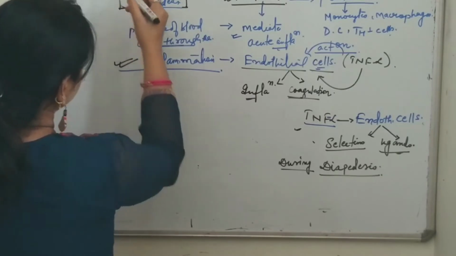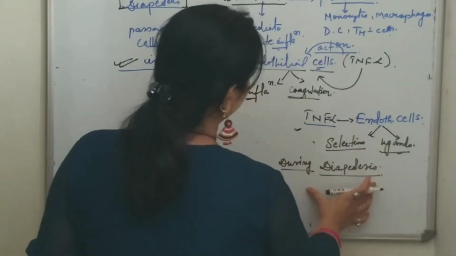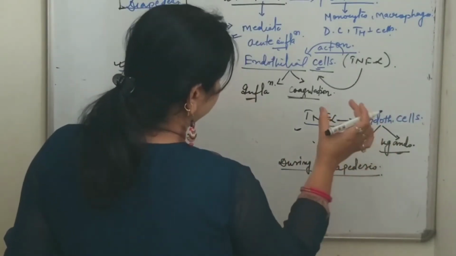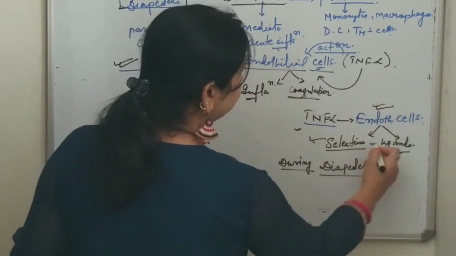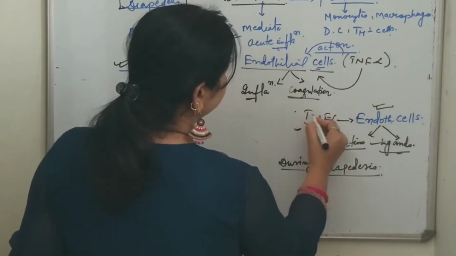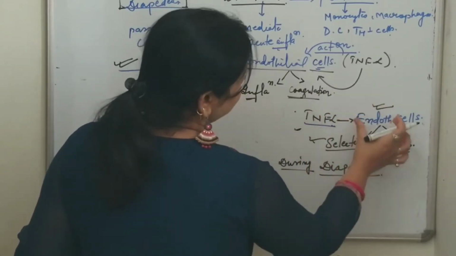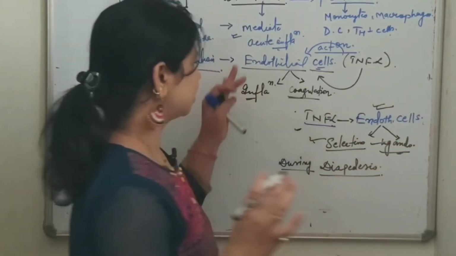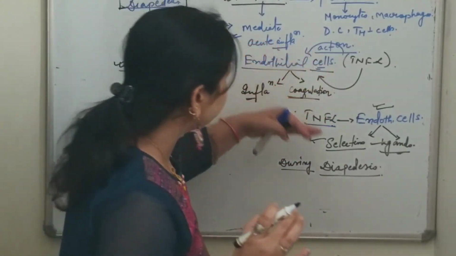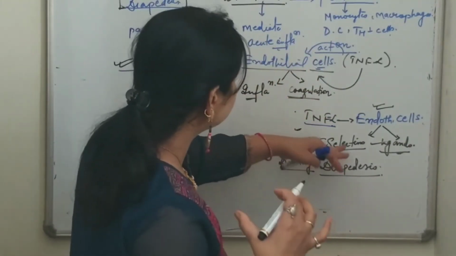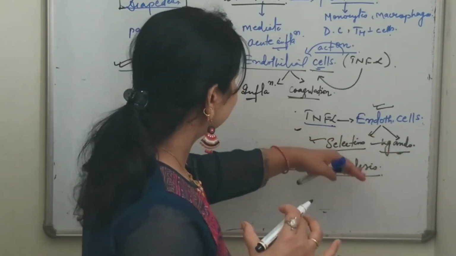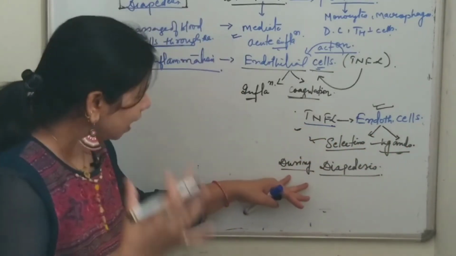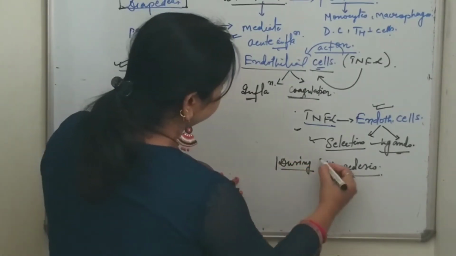During diapedesis, for the leukocyte integrins, the endothelial cells are stimulated by tumor necrosis factor alpha and produce selectins as well as ligands, which are required for the process of diapedesis.